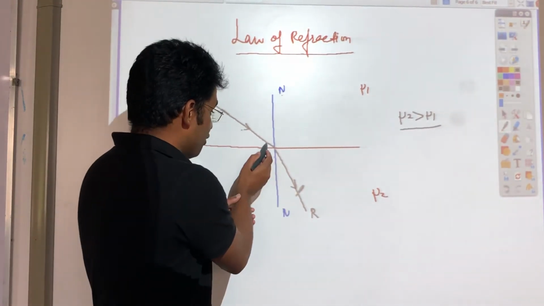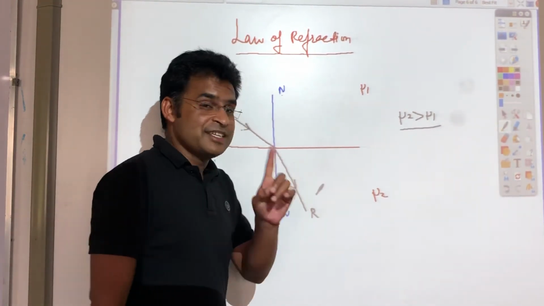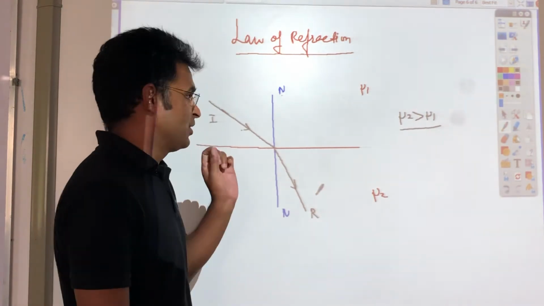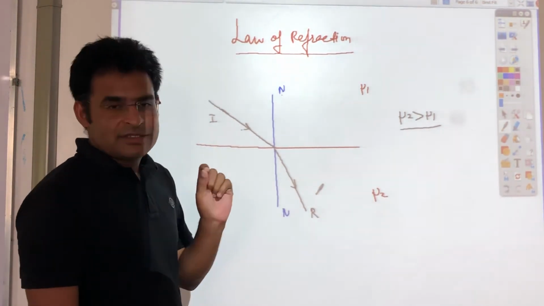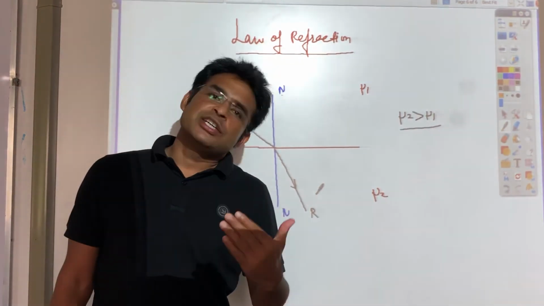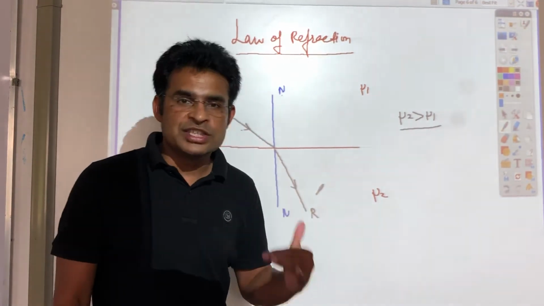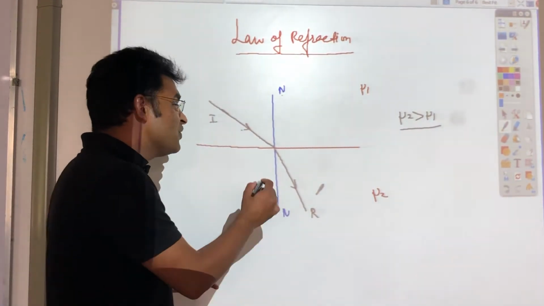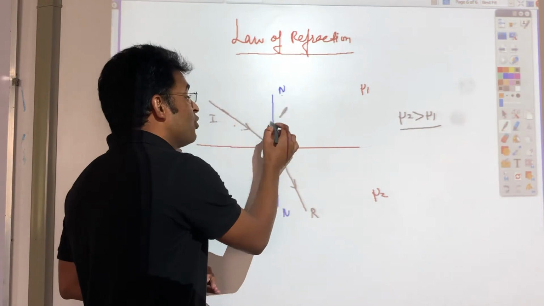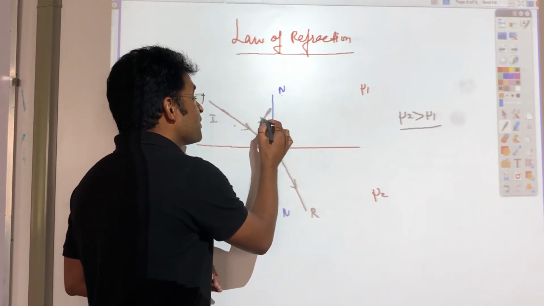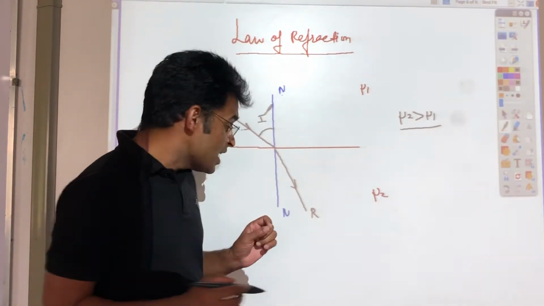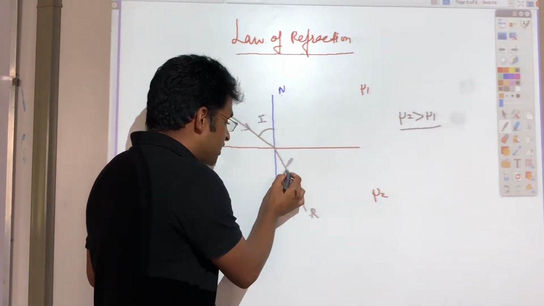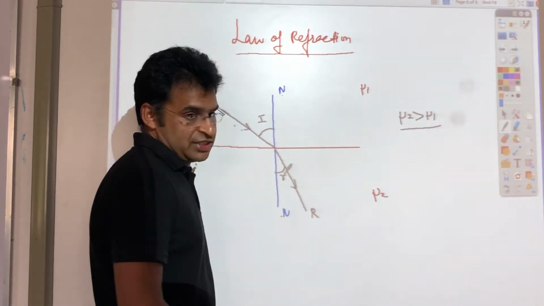So that's why I am not making this one a straight line; this line is bending towards the normal. There is one important point you need to remember: if light is moving from rarer to denser, it will bend towards the normal. And we know the angle between the incident ray and the normal is the angle of incidence, and the angle between the normal and the refracted ray is the angle of refraction.